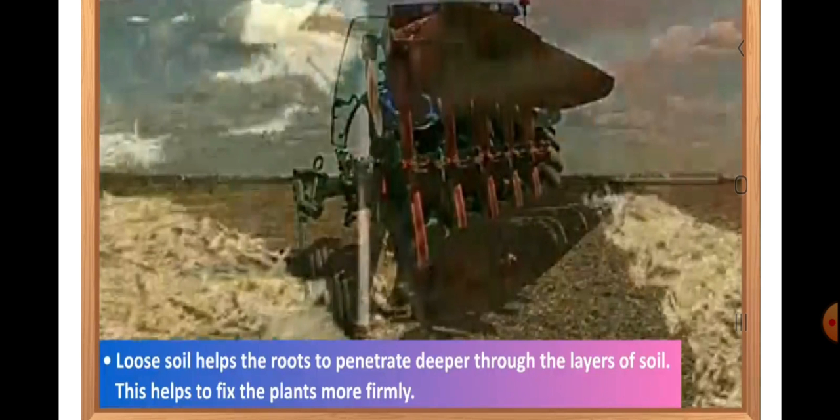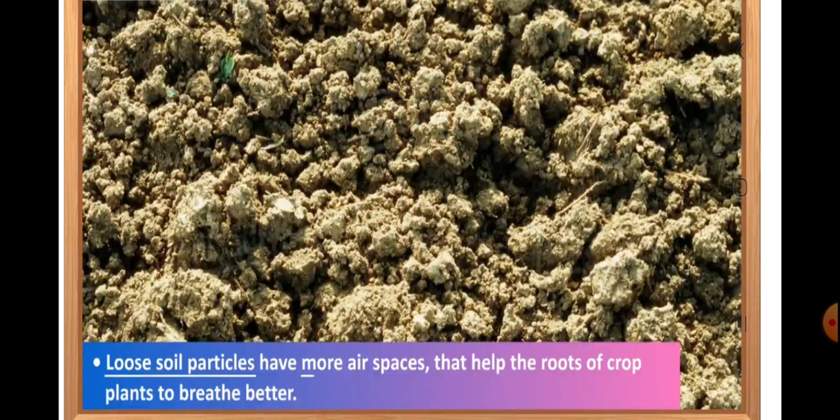The loose soil helps the roots to penetrate deeper through the layers of soil, and this helps to fix the plants more firmly. The loose soil particles have more air spaces in them, which helps the roots of the crop plant to breathe better. The loose soil allows the roots of the plant to breathe easily even when the roots are deeper. And why does this happen? This is because the loose soil can hold a lot of air in its spaces.